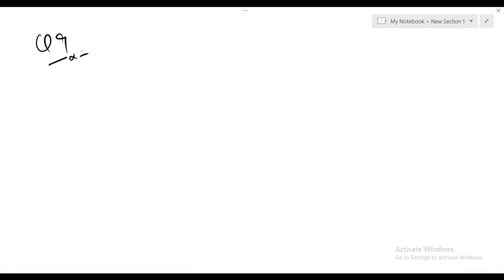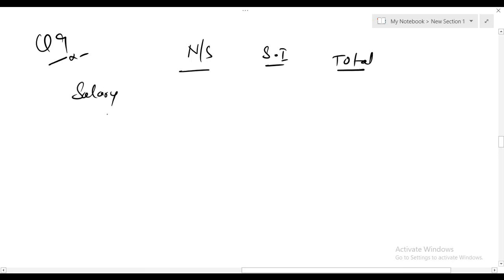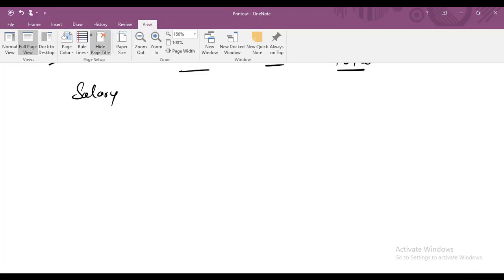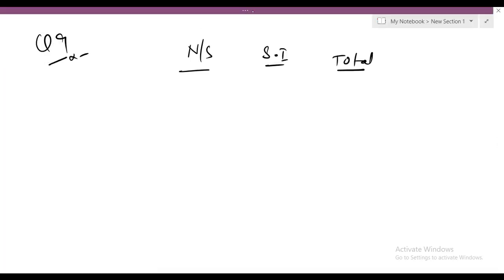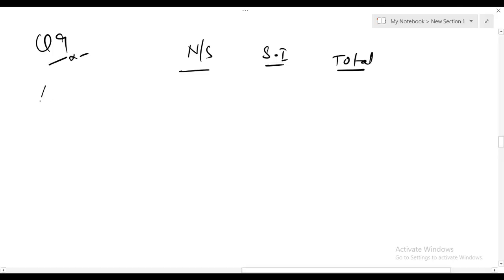Actually, we have employment income and we have saving income. That's it. Non-saving income, saving income, and total. We do not have any dividend income. Let me calculate employment income.